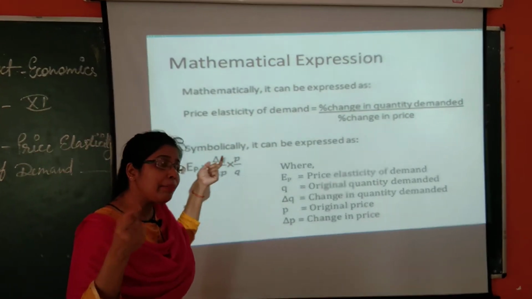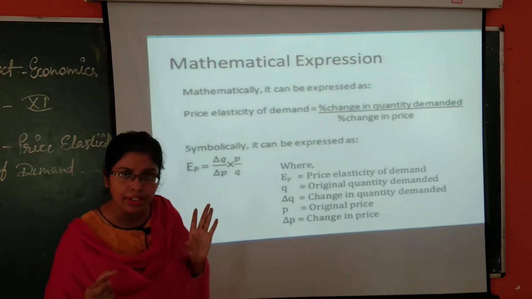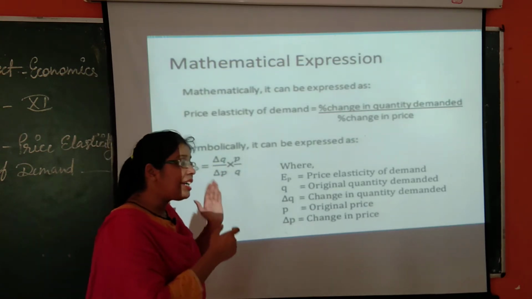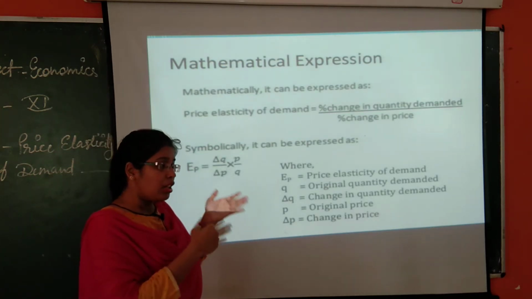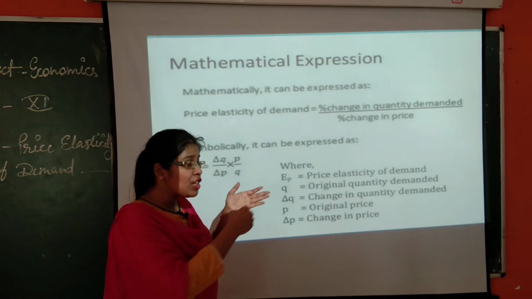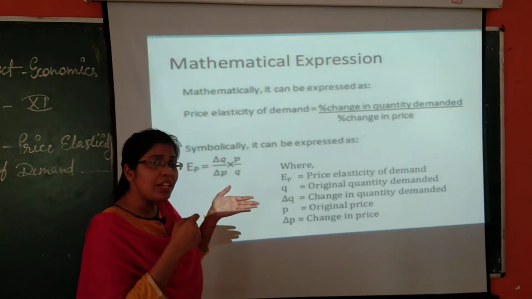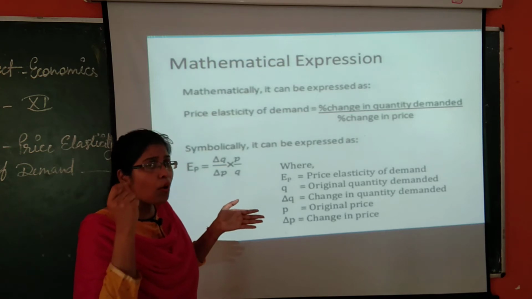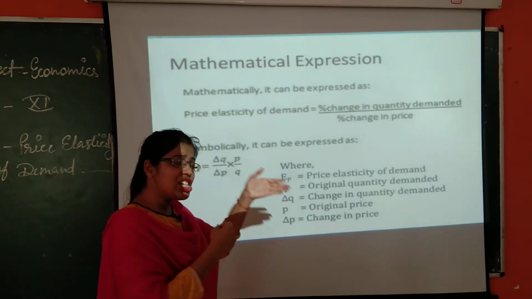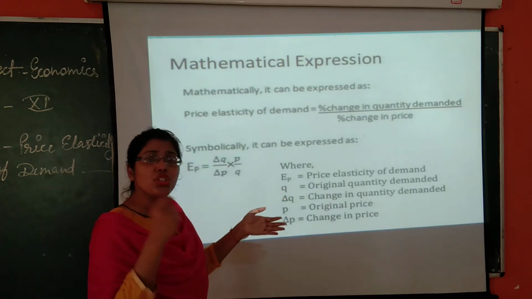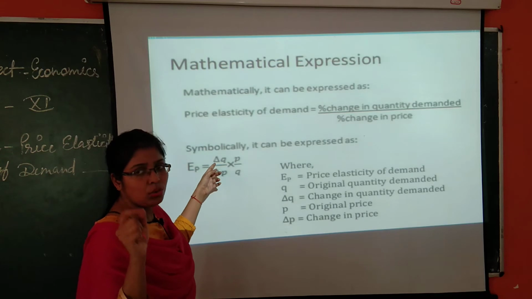The original quantity, the base or initial quantity, was 100, and the quantity demanded changed due to change in price. Suppose price increases, what will happen? Quantity demanded will decrease, as you have studied in the law of demand. So this applies here also. From 100 it changed to 90, that means there is a change of 10 units. So that 10 units is expressed as delta Q.